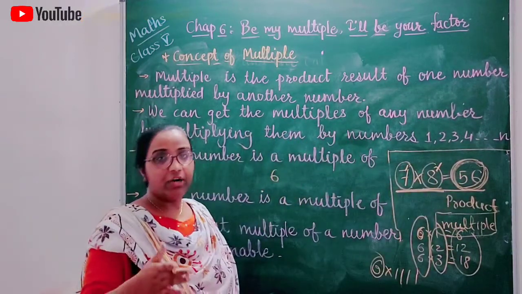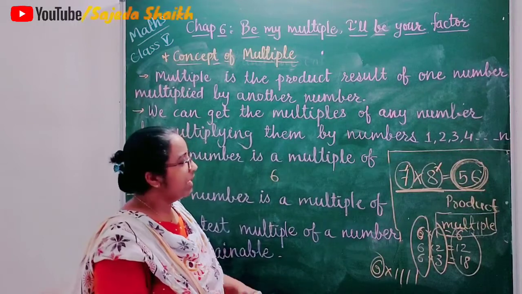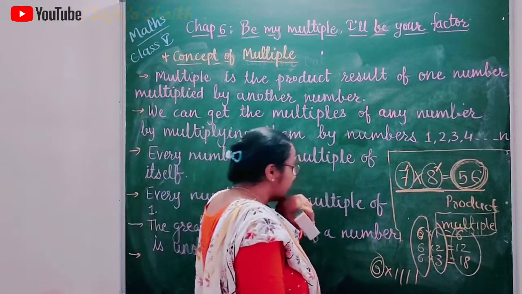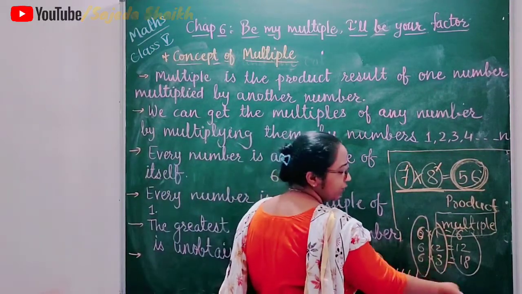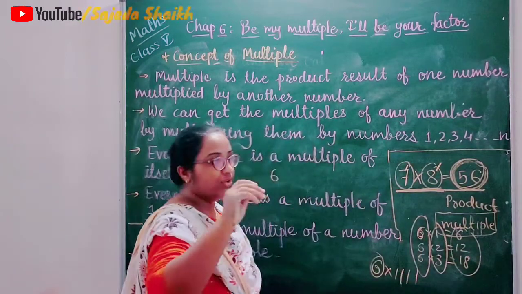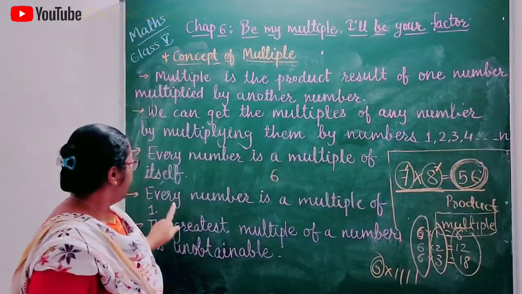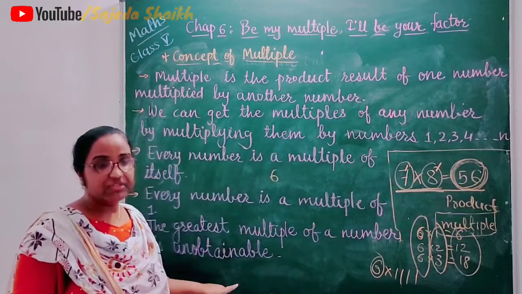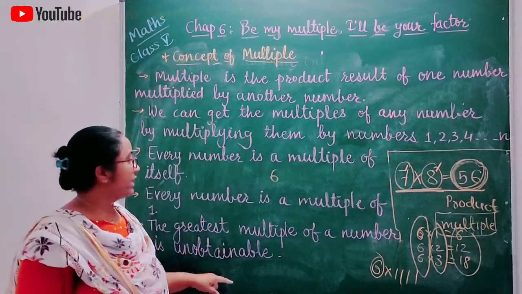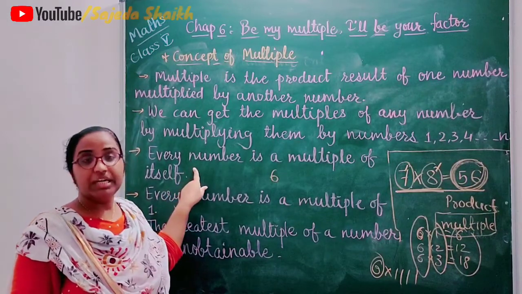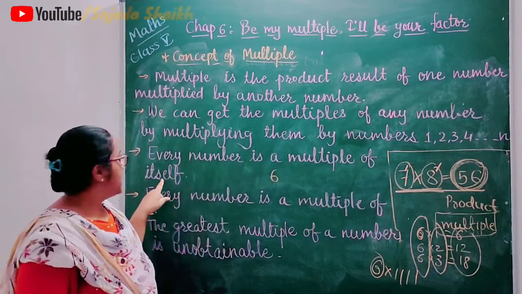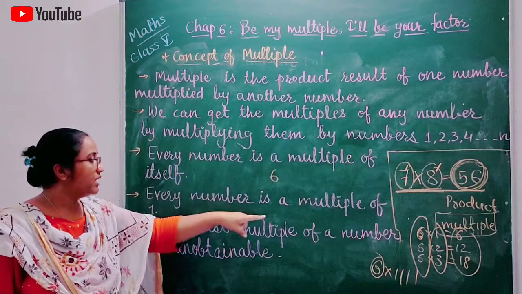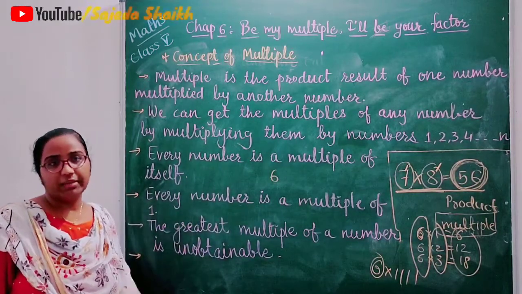If you want to find out more multiples of a given number, then multiply that particular number by 1, 2, 3, 4, 5, 6, 7 and you can continue the process. And the greatest multiple of a number is unobtainable, means we can't find out the greatest multiple. But the smallest multiple we can find out, the number itself. And every number is a multiple of 1.